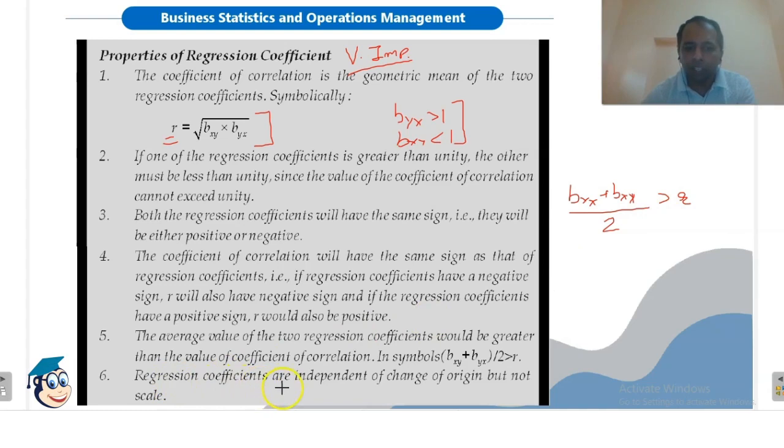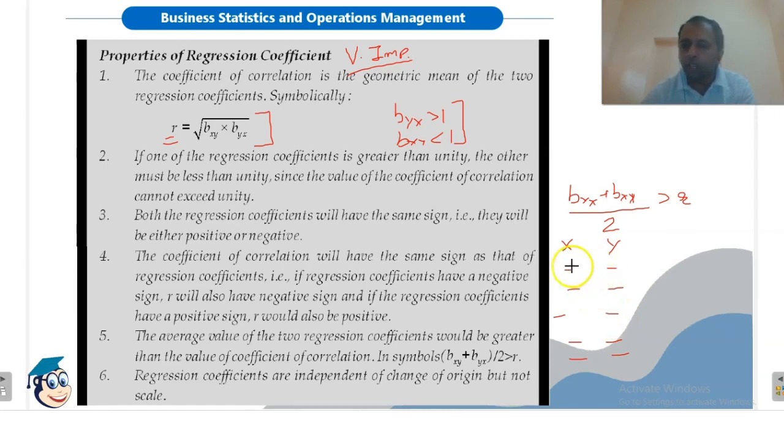Now, regression coefficients are independent of change of origin but not of scale. Now, this is important. What does it mean? Change of origin means if x and y are two variables, we are given a series of values. If we add or subtract a constant number to all these values, and also add or subtract a constant number to the other series, then this means change of origin.